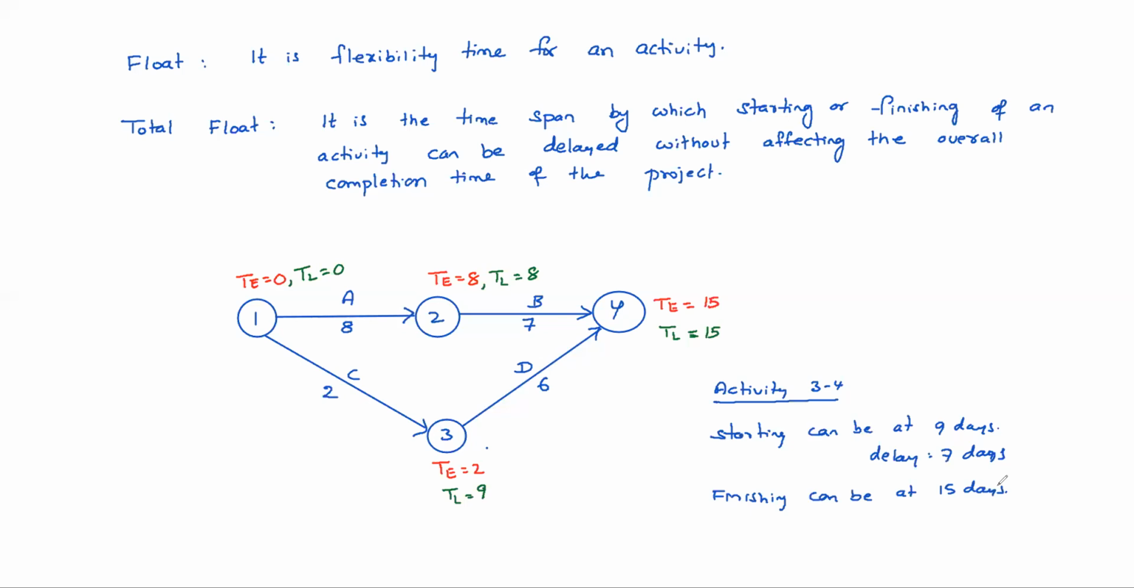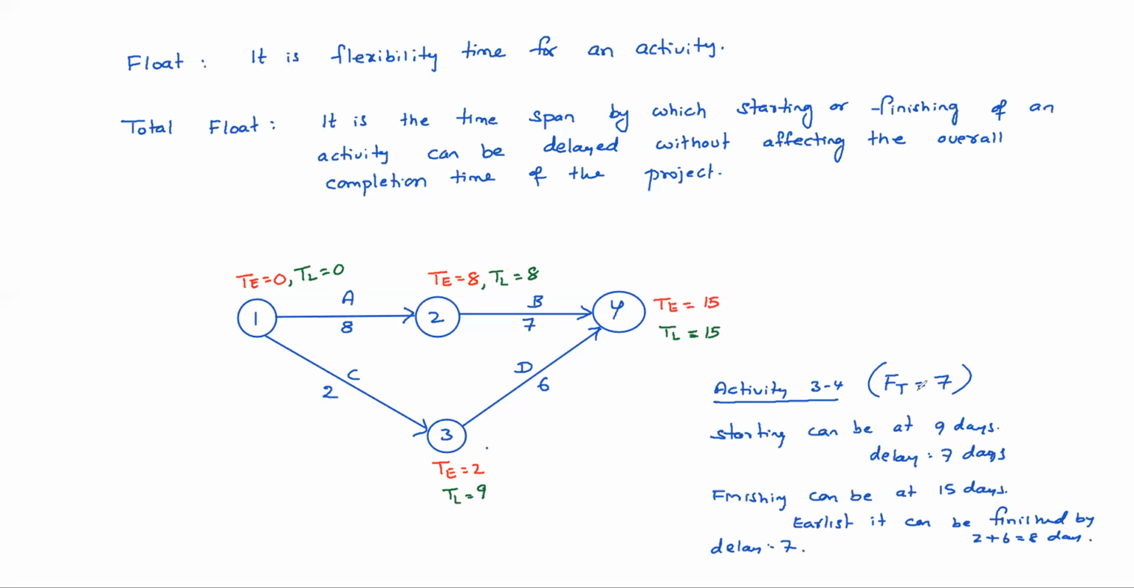Of course, earliest, the activity can be finished by 2 plus 6, that is 8 days itself, and finishing can be at 15 days. Again the delay here can be 7 days. That means total float is equal to 7 days for this activity.